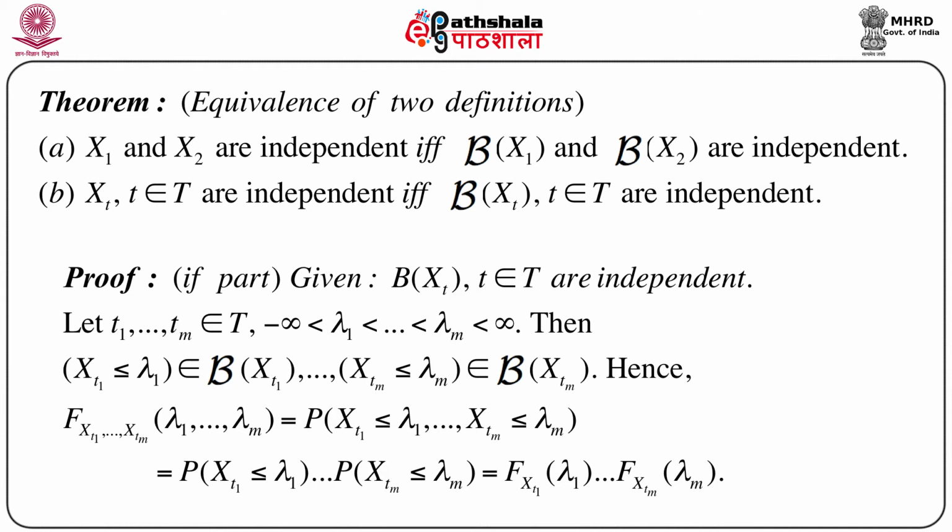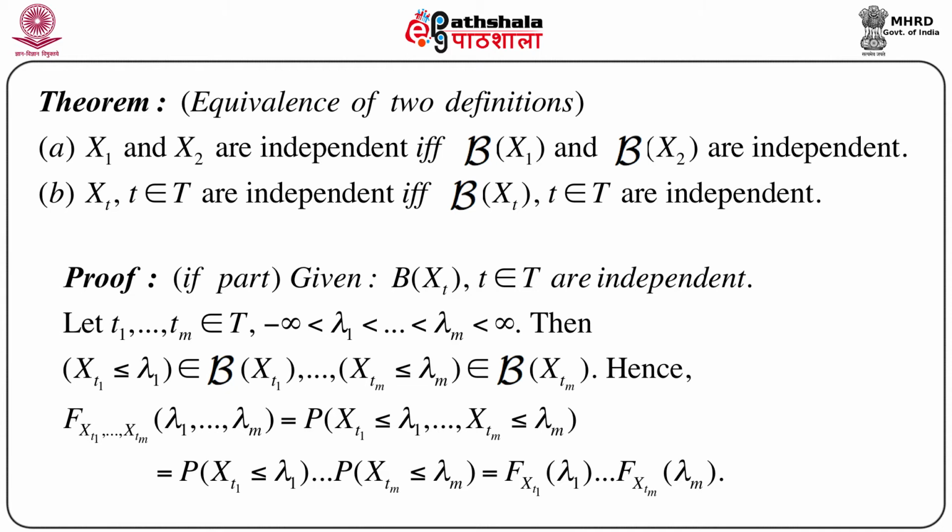that X1 and X2, these two random variables, are independent if and only if script B of X1 and script B of X2 are independent, and similarly Xt, t belongs to capital T, are independent if and only if script B of Xt, t belongs to capital T, are independent. So let us try to prove this result.